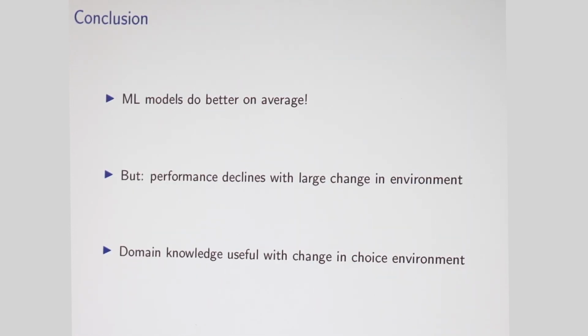So just to conclude, we find machine learning models do better on average, but we find that performance declines when there's a large change in the environment, and it looks like domain knowledge is useful when there's a big change in the environment. So hopefully my job won't be automated away by a machine learning model.